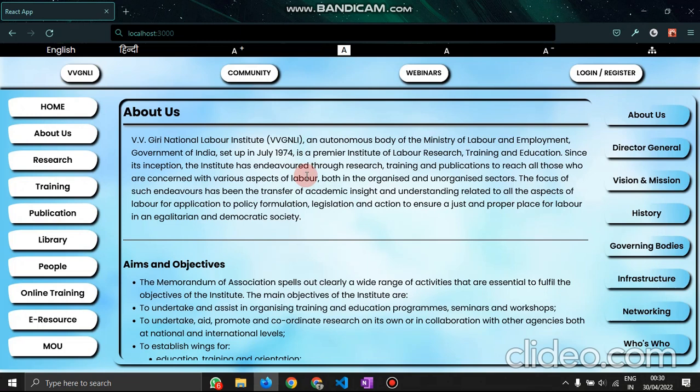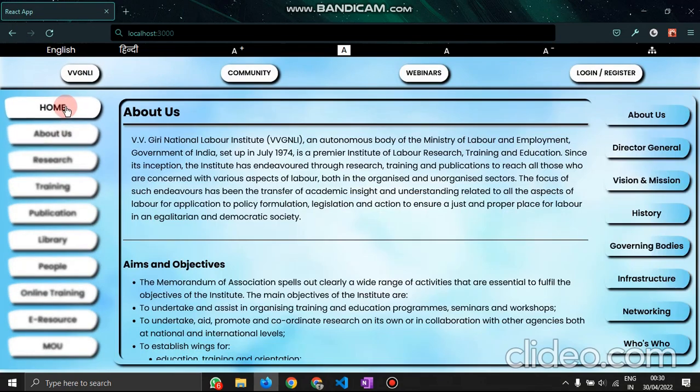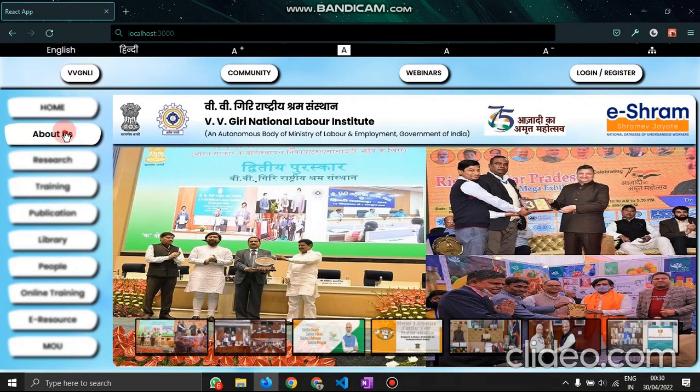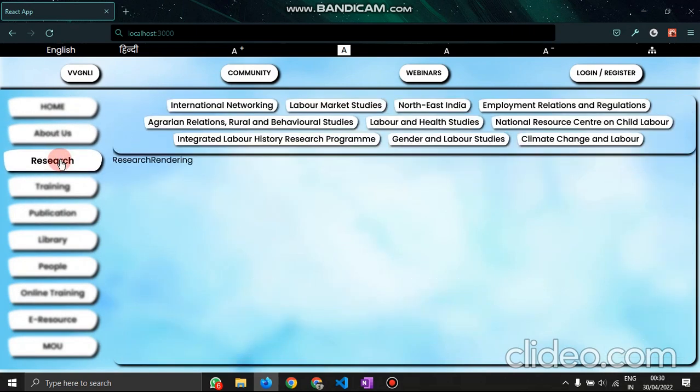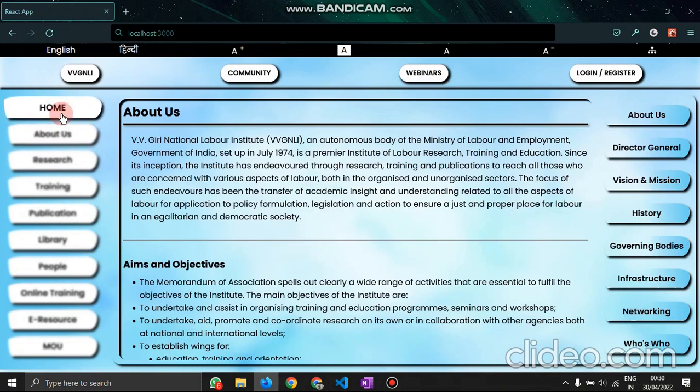We are using React so that the page doesn't load at all. You can see I am changing this, like I am visiting home, about us, the research section, but my page doesn't load, right? This is the functionality, the feature that we are giving here, so that one can easily access our content.